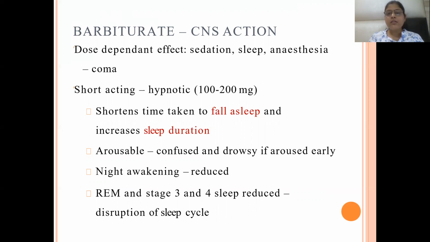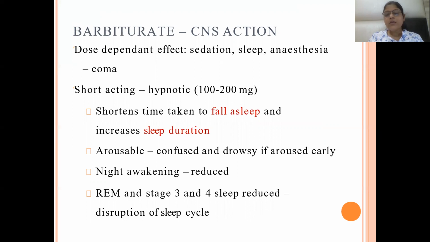Short-acting hypnotics, 100 to 200 milligrams, shorten the time taken to fall asleep and increase sleep duration. Means the latency of onset of sleep is reduced, and the sleep duration is increased by short-acting hypnotics. Arousable, confused, and drowsy if aroused early. Means when they are aroused early, they may be confused and they may be drowsy.